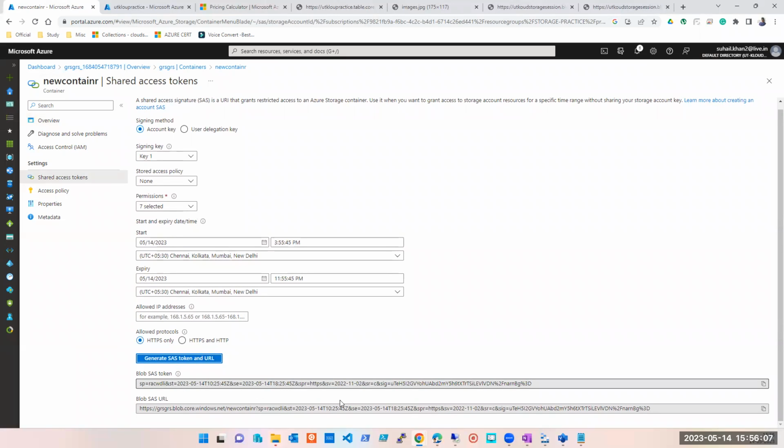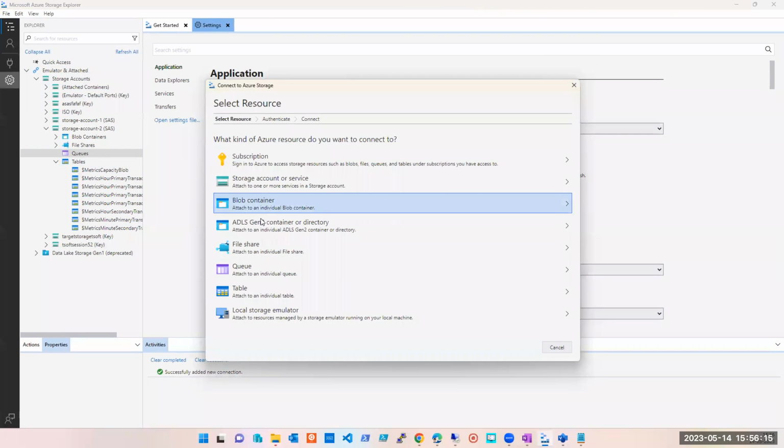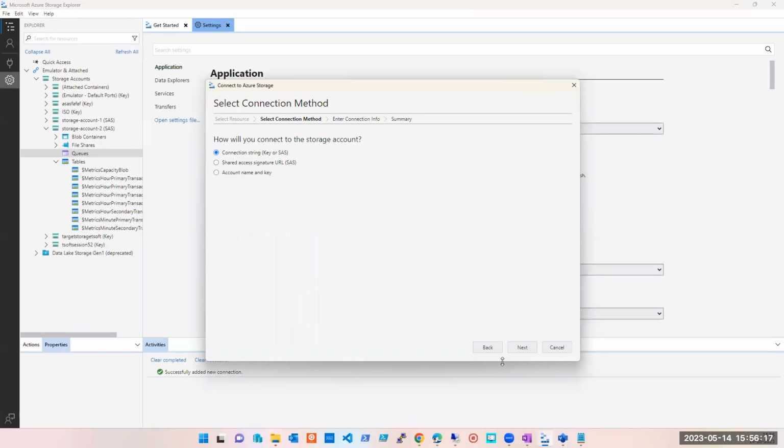So here it is. Let's say blob. The blob container. What are we using? Are we using Azure AD or SAS? Shared access signature.